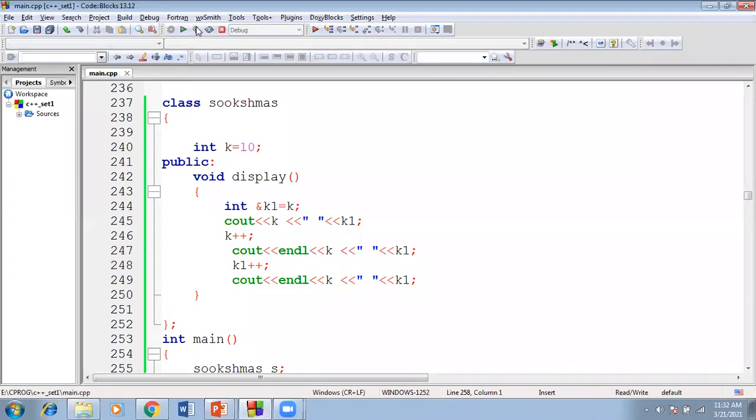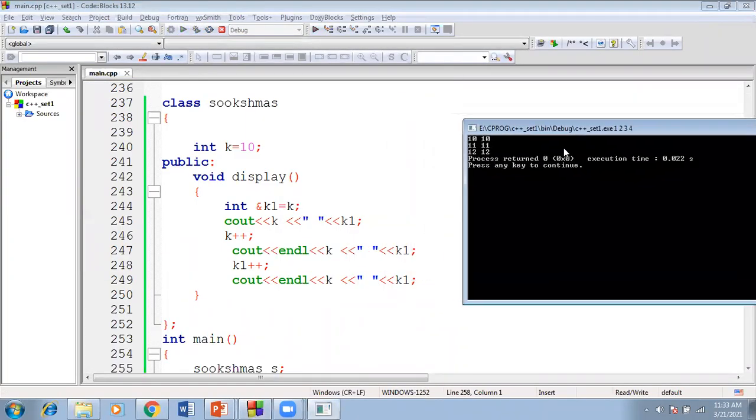Now, if you build and run this code, we'll get the output 10 10, 11 11, 12 12. How exactly? This is the alias operator: int ampersand k1 is equal to k. What is the value of k? The 10 will be stored in the alias also. Then we are printing the value of k as well as k1, and 10 10 will be displayed on screen. If you increment the value of k, that will affect the alias also.